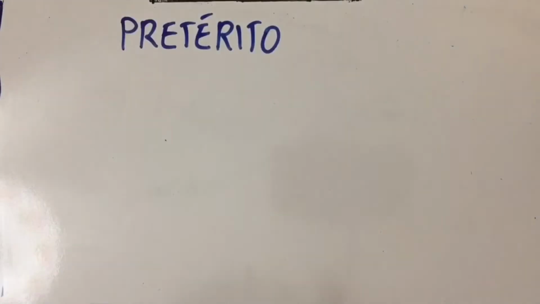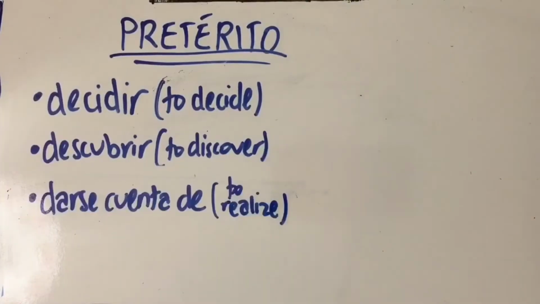In el pretérito, you've got decidir, descubrir, darse cuenta de. Now, even though you could technically argue against these words and say, well, deciding something or realizing something is a continuous process that doesn't have a specific beginning and end, and you'd be right, that's true, but save the logic for later and just memorize that these words are, by definition, pretérito. You've got to remember that language is complicated and not everything fits into a neat and tight box.